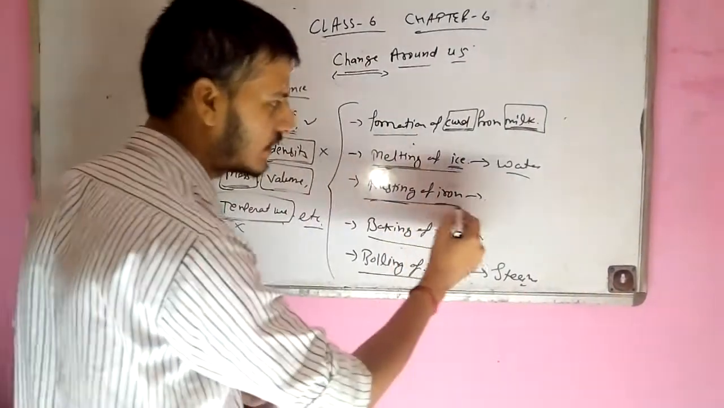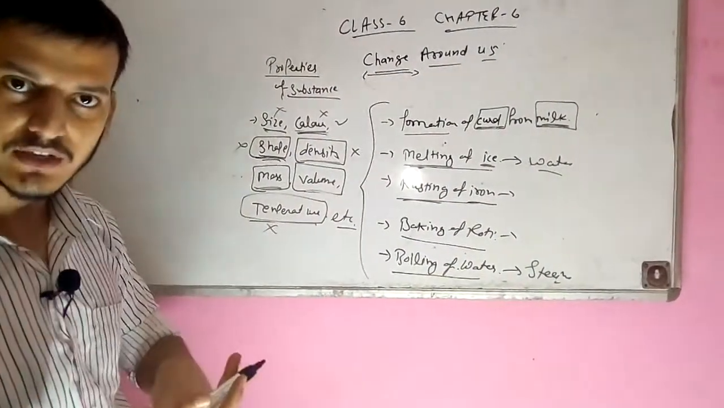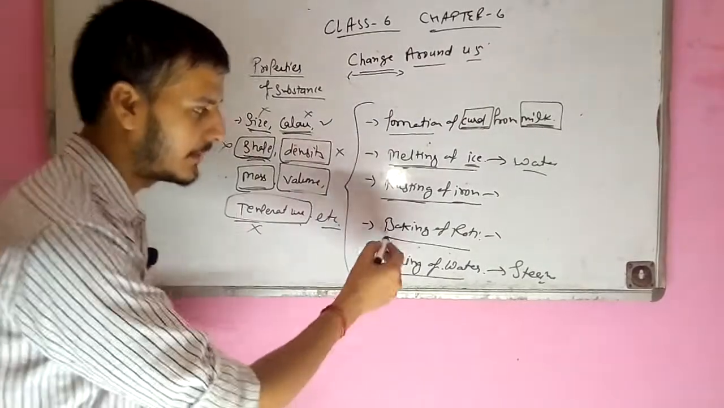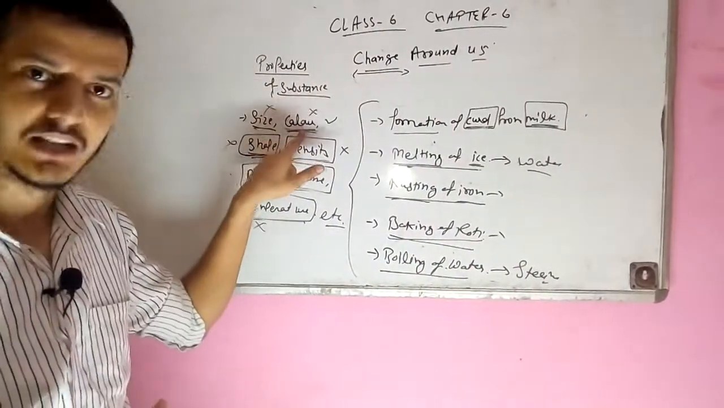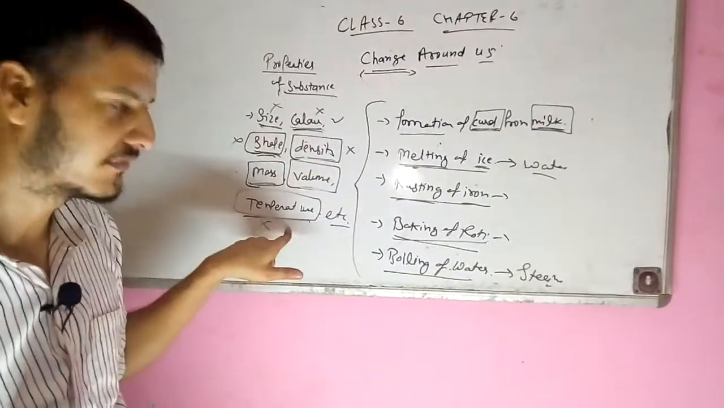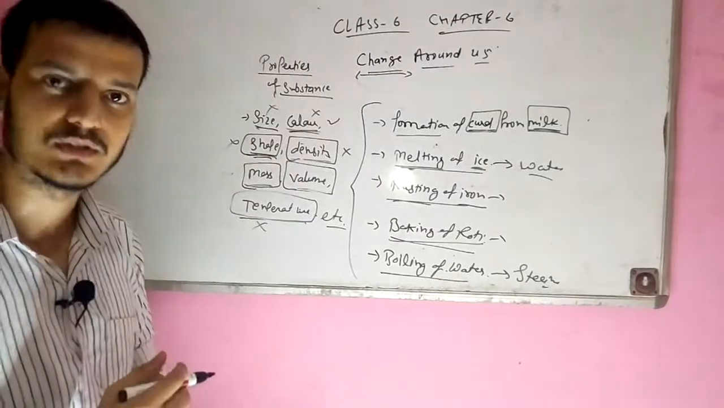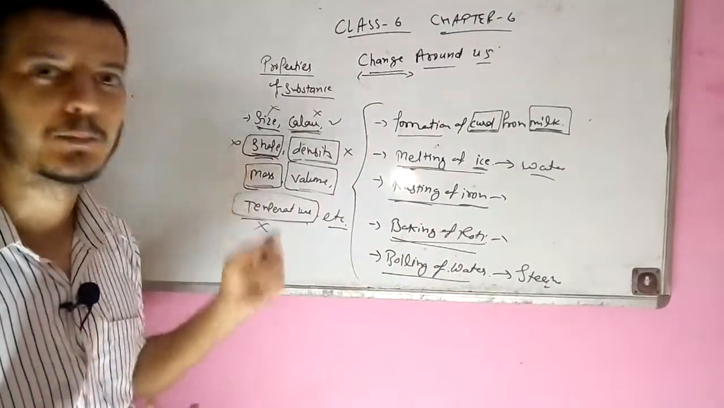If we take the rusting of iron, the color will not be the same. There is a brown surface on the rust of iron. In the baking of roti, what are the changes? Color will be different, density will be different, temperature will be different. After the baking of roti, the temperature will also be different. In the case of boiling of water, some properties will also be changed.